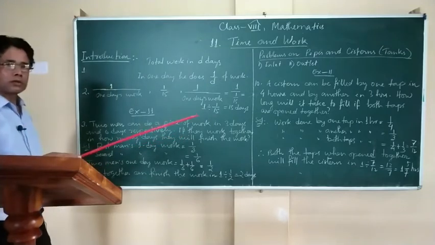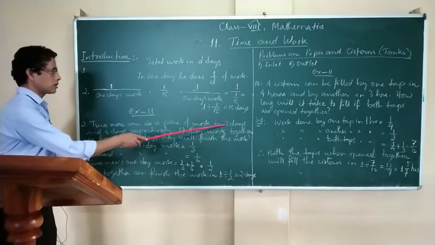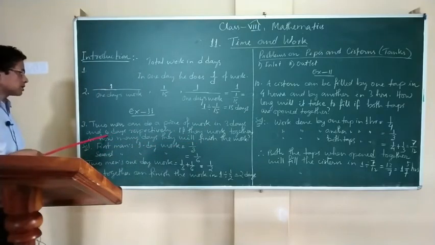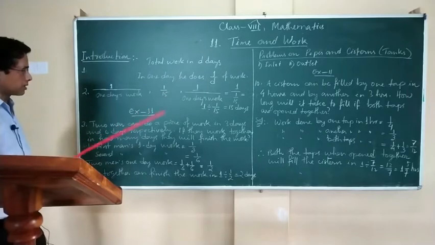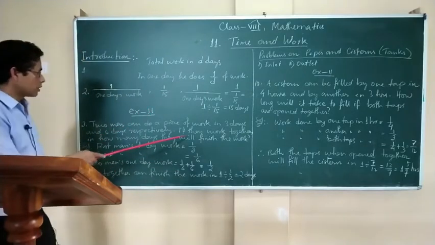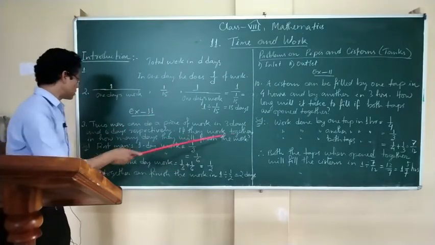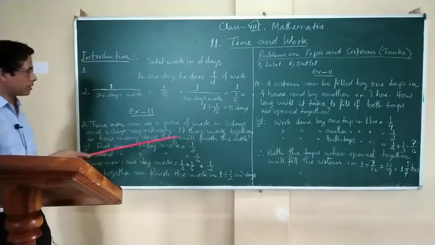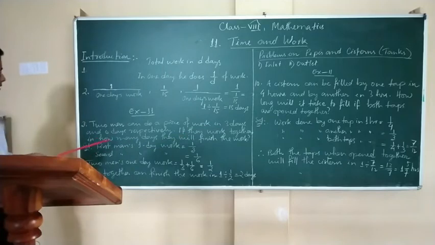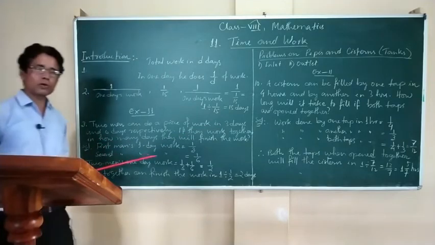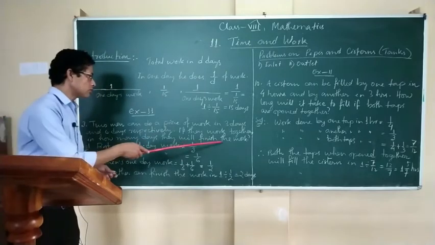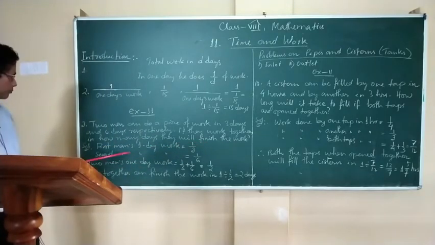That means one man by doing the work in 3 days and the second man by doing the same work in 6 days, it is completed. If they work together, in how many days will they finish the work? So one man takes 3 days, other man takes 6 days. If they work together, in how many days will they finish the work?